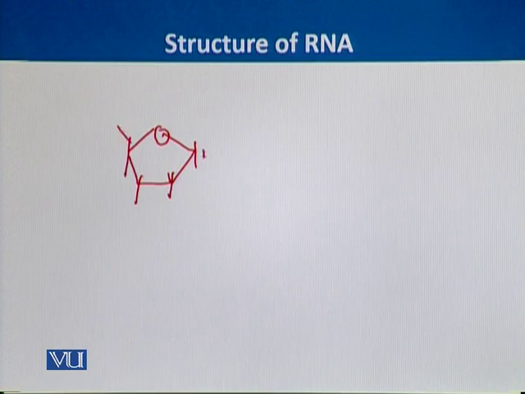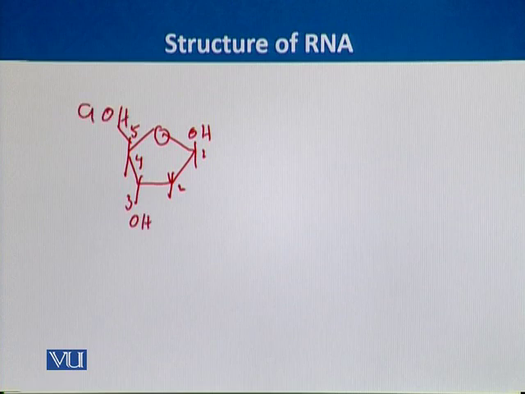It has 5 carbons: carbon number 1, 2, carbon 3, carbon 4, and carbon number 5. 4 carbons are within the cyclic region, and the 5th carbon is a branch carbon. Here we can see there is no oxygen at carbon number 2. The oxygen is removed. That's why it is called deoxyribose sugar.